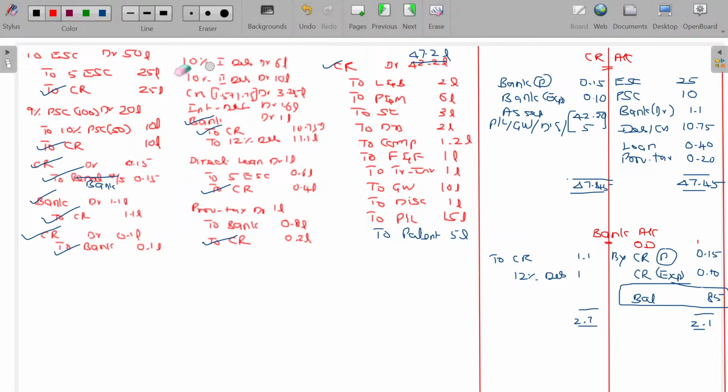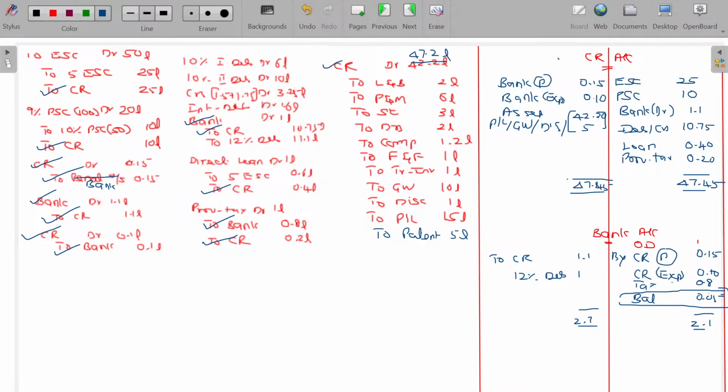And we have paid the provision for taxation. I missed recording this one. So here bank, taxation, tax paid, which is 0.8 lakhs. The balance cash being only 0.05 lakhs. Otherwise, 5,000 rupees you have in cash.